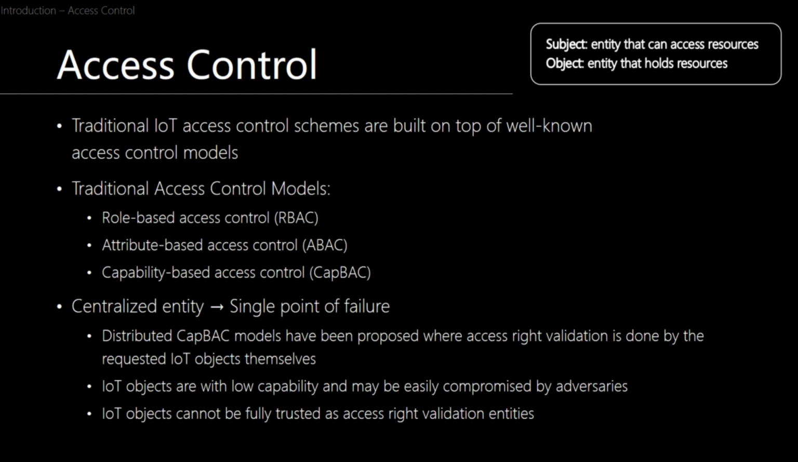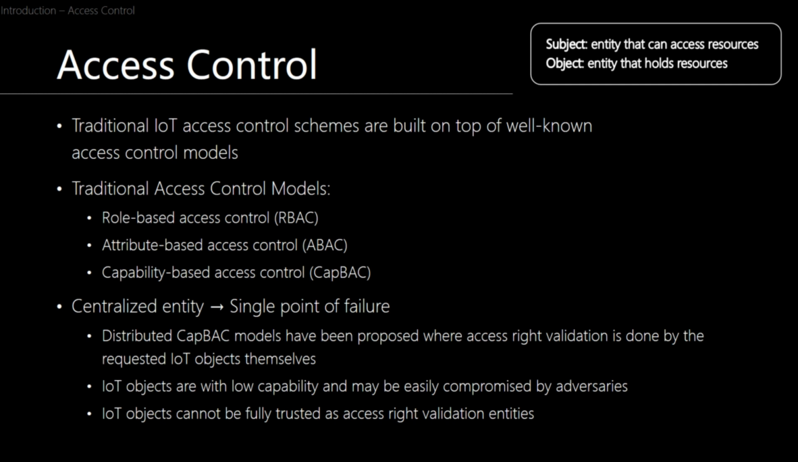Traditional IoT access control schemes are often built on top of well-known access control models, such as role-based access control, attribute-based access control, or capability-based access control. I'm not going to go too in depth about how this works, but what these schemes have in common is that validating the access rights is usually conducted by a centralized entity, which then turns out to be a single point of failure. And to combat this, distributed CAPAC, aka capability-based access control models, have been proposed, where the